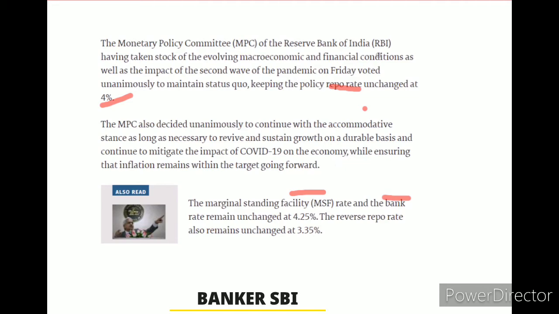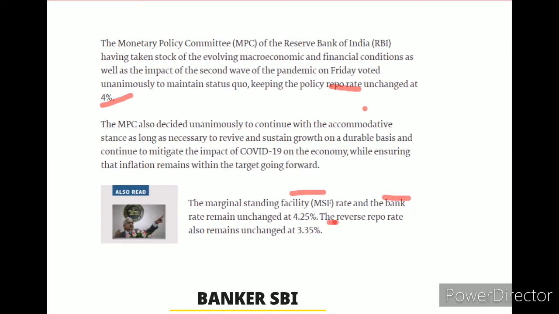Before MSF, I am going to explain the repo rate, guys. Repo rate means RBI gives loans to banks. Whenever banks need money to extend their loan portfolio, RBI gives loans to banks, and for that RBI charges interest. The interest rate is 4%. So the rate at which RBI gives loans to banks is called the repo rate. The rate is 4%. Now, what is the reverse repo rate?